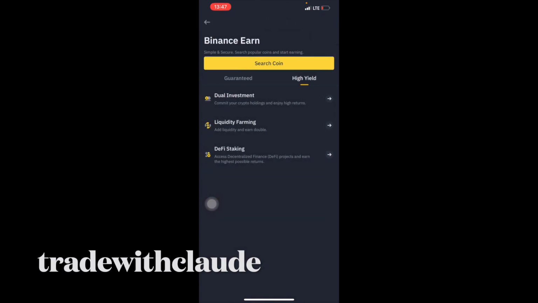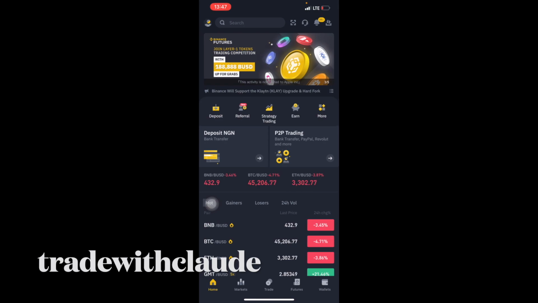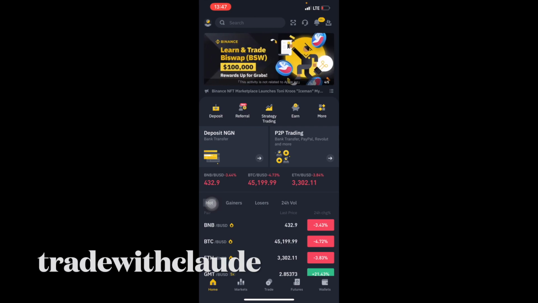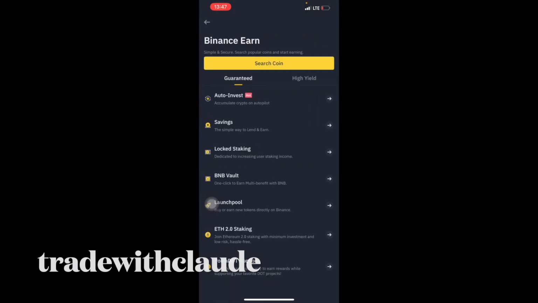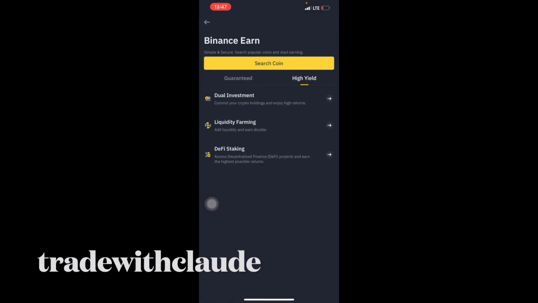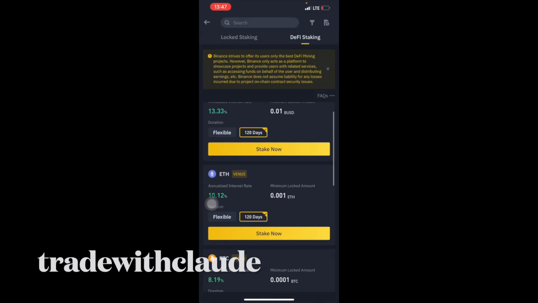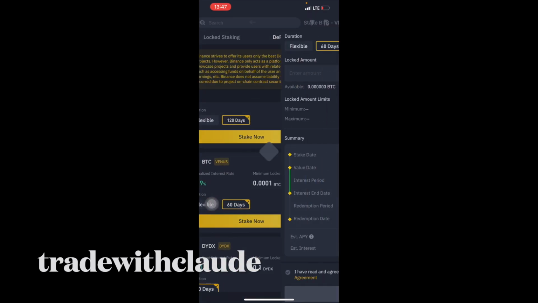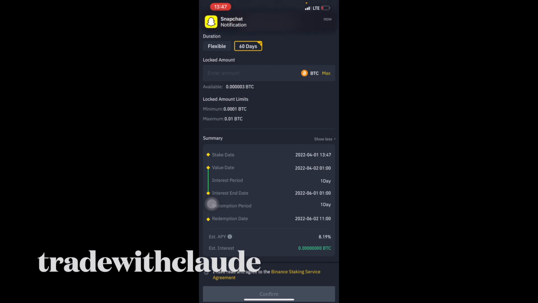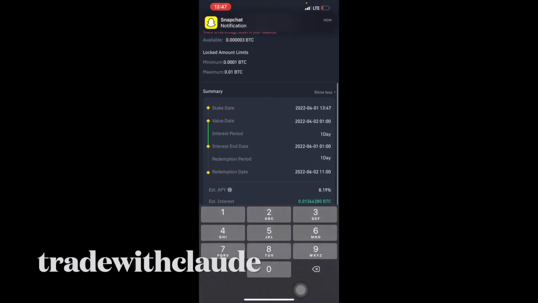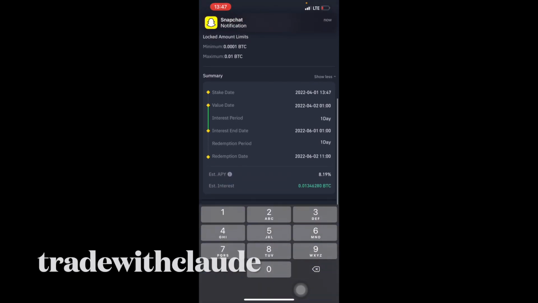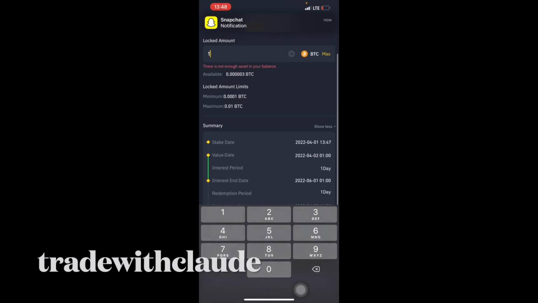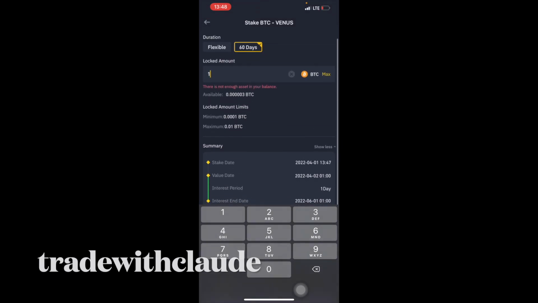So this is just what you do. If you have funds in your Binance, you have coins, let's say you invested in BTC and you don't intend selling off now, no matter what happens to the markets, you can just go to your Earn, you go to your high yield, you go to your DeFi staking, you search for BTC, you stake your BTC for 60 days. Let's say you have one BTC. You'll be making about 0.01 BTC. That will be your interest, about 8%. So this is a way you earn a return.